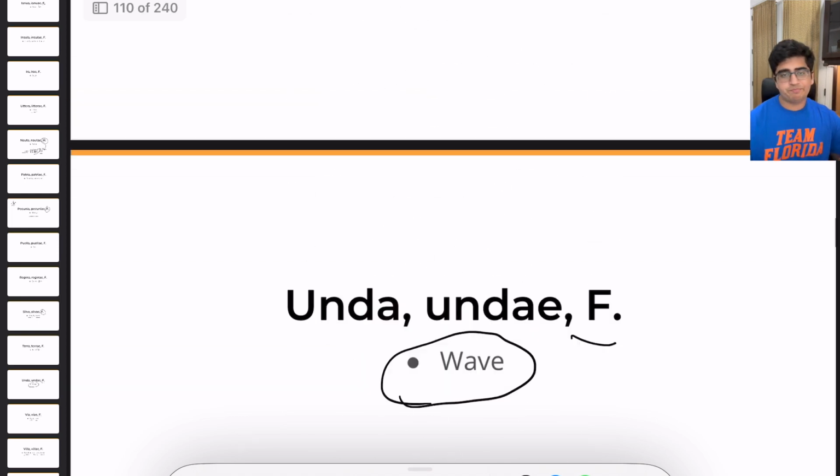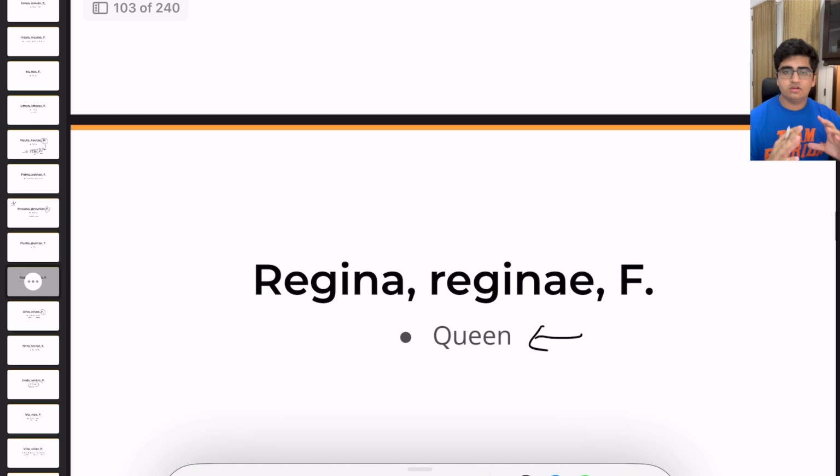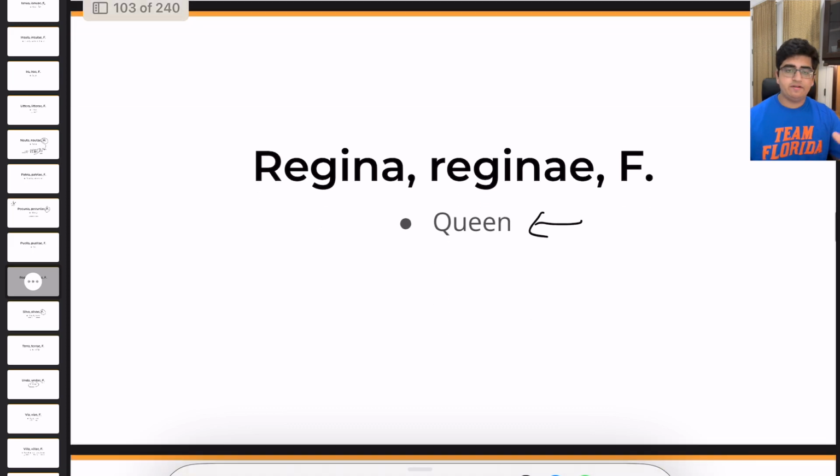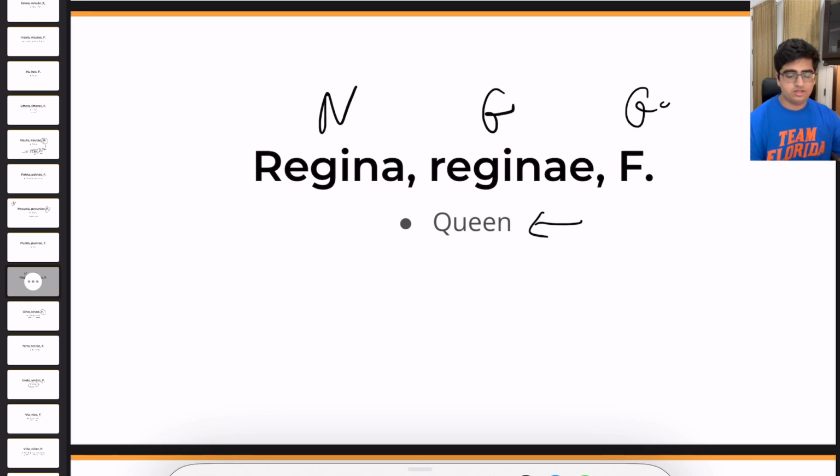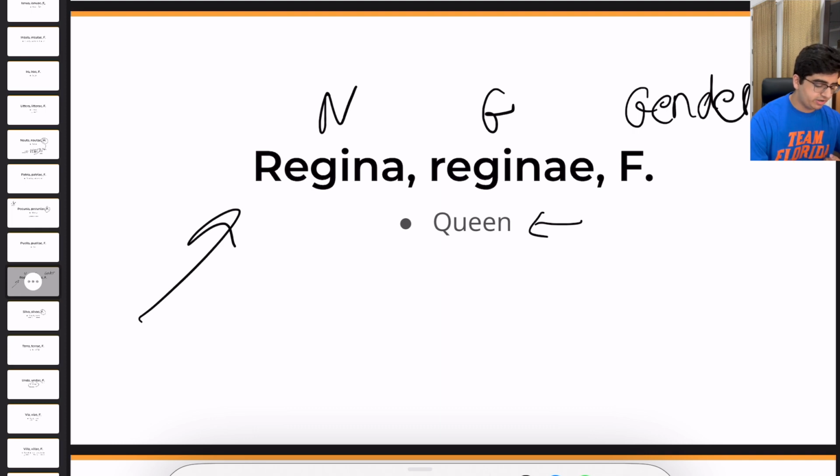So just as a recap, when we scroll through these words, we see a lot of similarities. Most of them are feminine, except two, agricola and nauta. But we also see another major similarity, that the nominative ends in A and the genitive ends in AE. So for regina, it's regina, reginae, feminine, queen. And that form of nominative, genitive, and gender is what we call a dictionary entry.